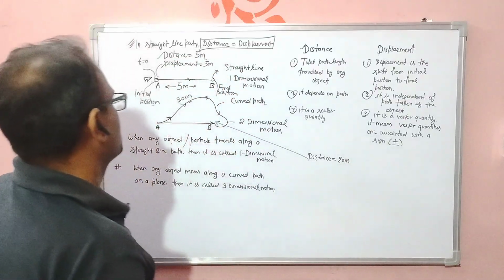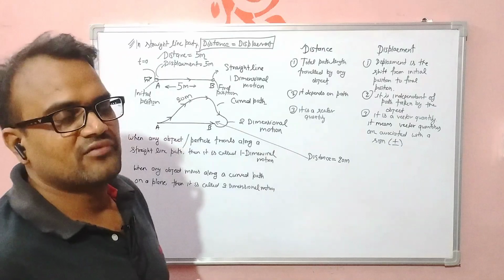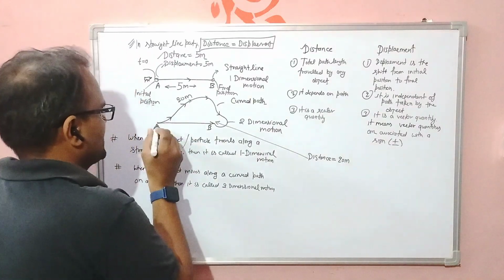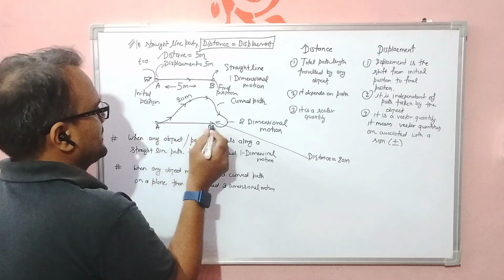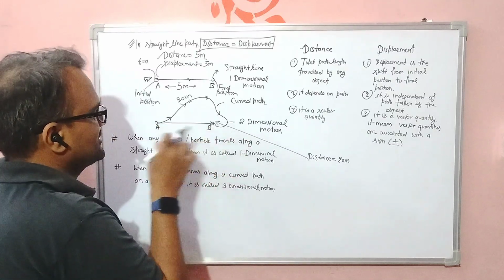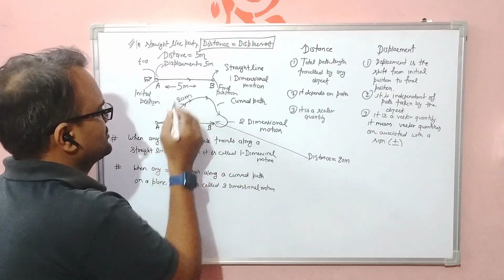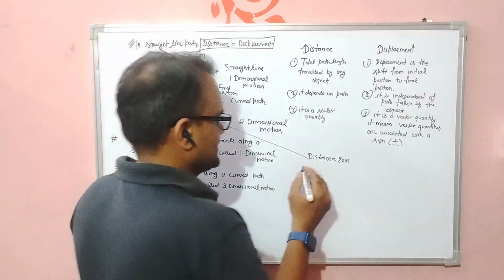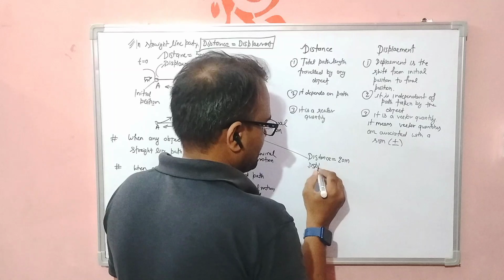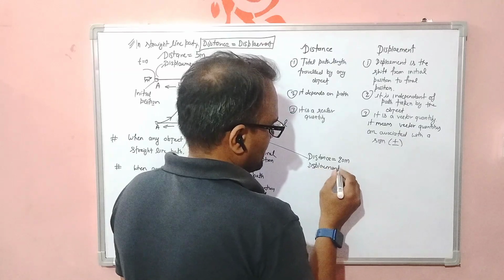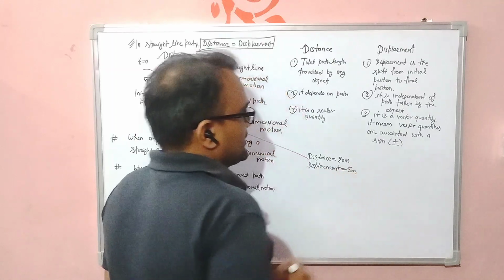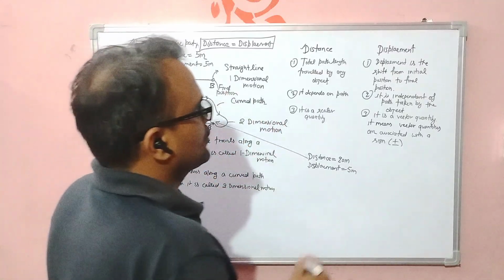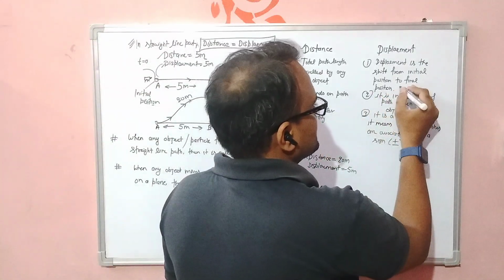And if you talk about the shifting between initial and final point, what is the shifting? This is the initial point A, this is the final point. So the shifting is still, let's assume, 5 meter. So basically, when we talk about the displacement, it is the shortest distance.